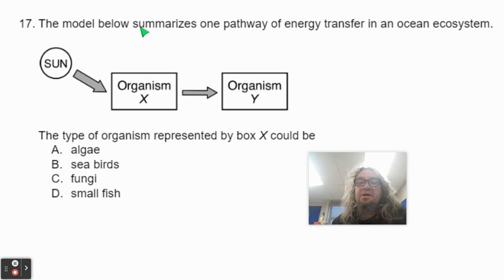Number 17, the model below summarizes one pathway of energy transfer in an ocean ecosystem. Sun, organism X, organism Y with arrows pointing to them. The type of organism represented by box X could be A, algae, B, seabirds, C, fungi, D, small fish.